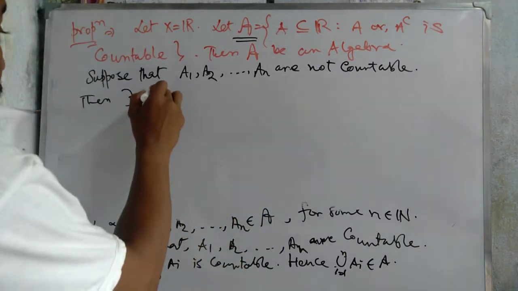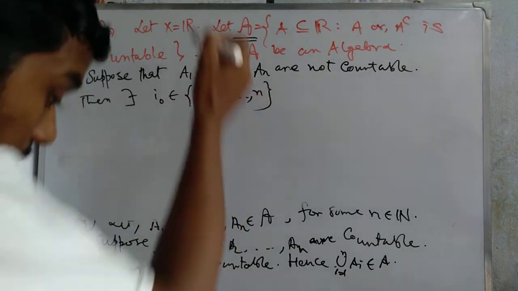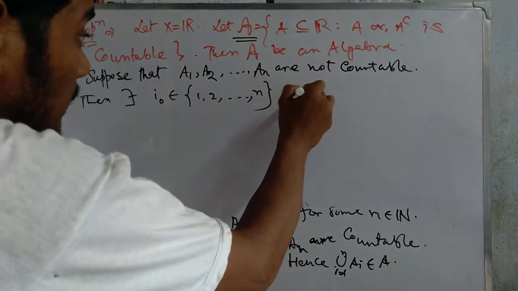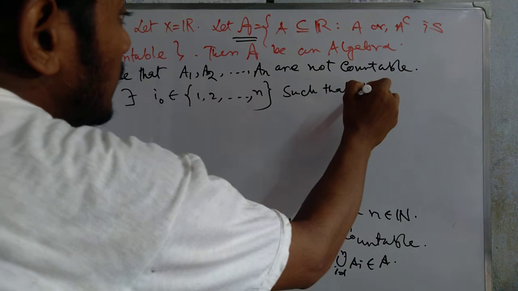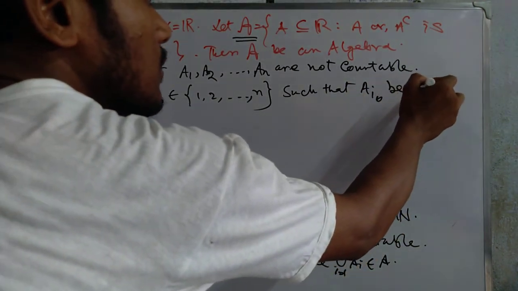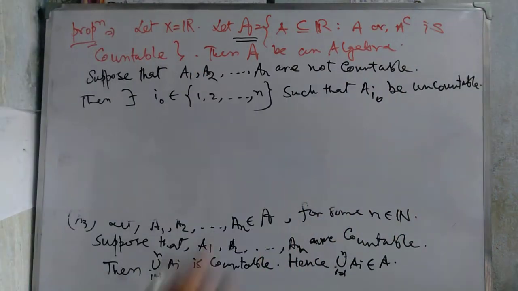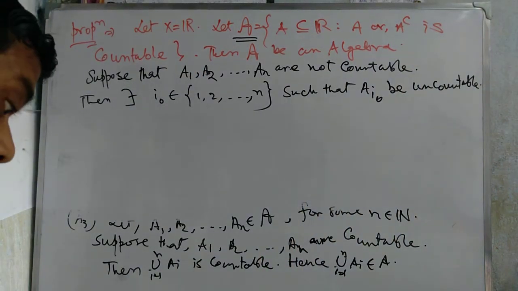at least one i0 belonging to 1 to n such that A_i0 is uncountable. If they are not all countable, then this one is uncountable.